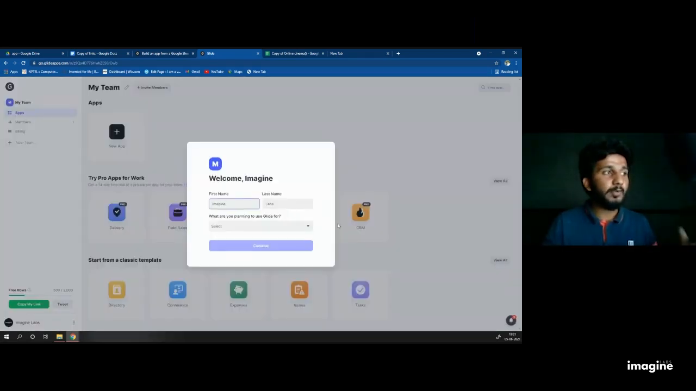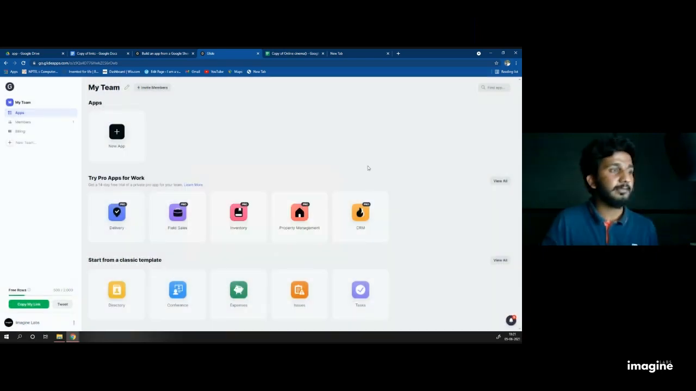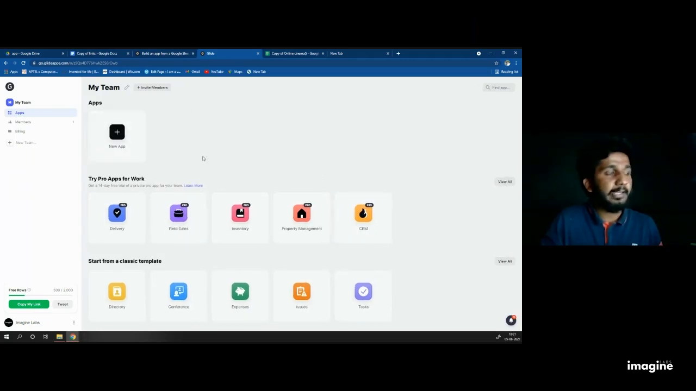And it will ask your first name, last name, and select the plan you want to use for Glide. I'm naming it Imagine Labs. I'm selecting for myself. If you want, you can choose for company or whatever it may be, then click on continue. Then accept terms and conditions. Then you can see a dashboard without any app created by you.